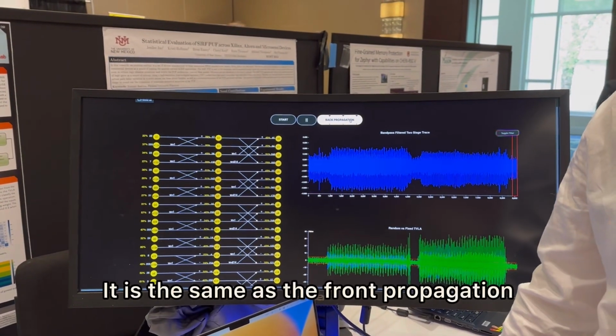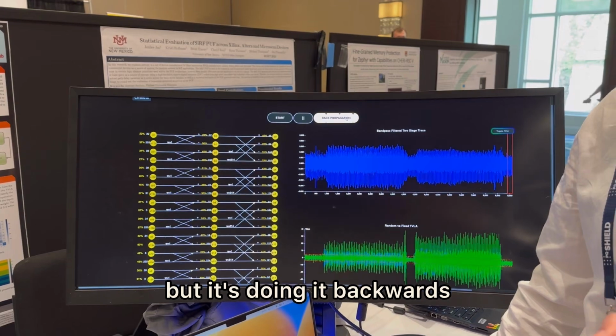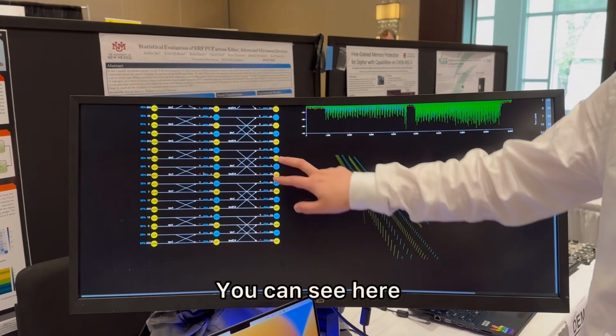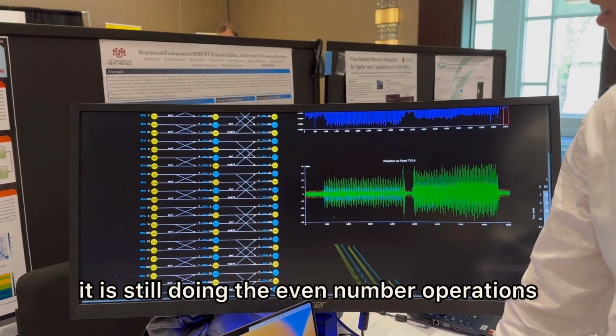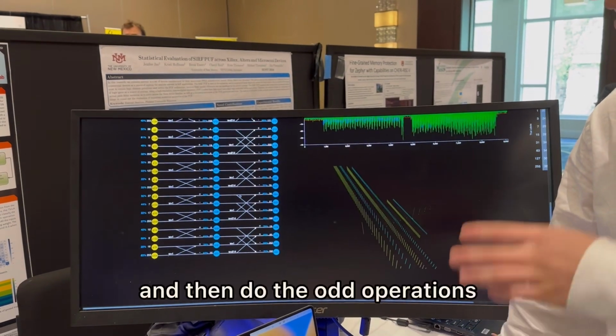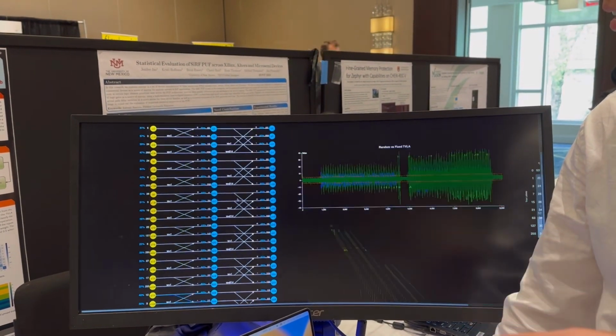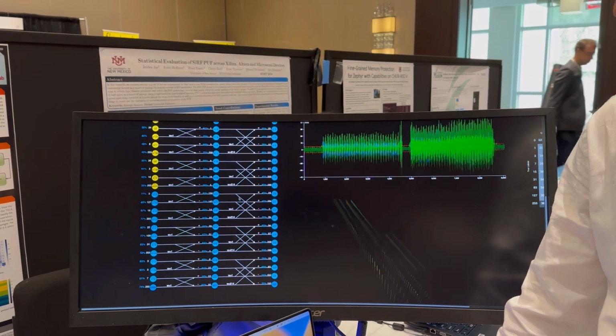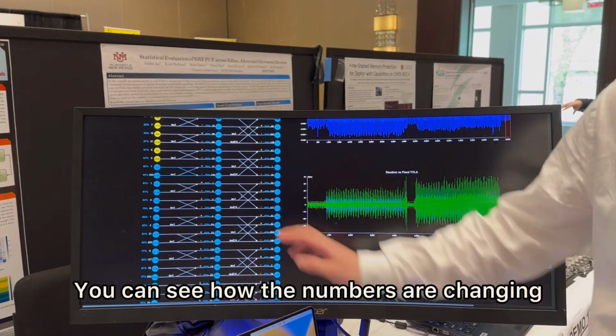Now I'm going to do a back propagation. It is the same as the forward propagation, but it's doing it backwards. You can see here, it is still doing the even-numbered operations and then the odd operations. You can see how the numbers change.